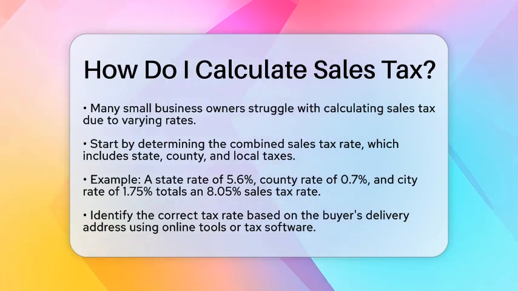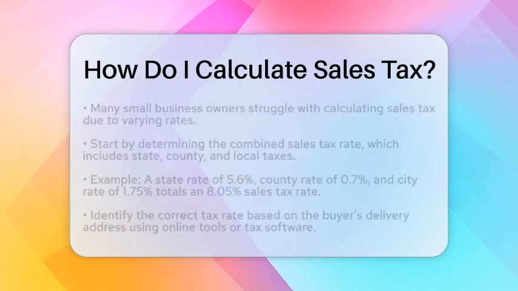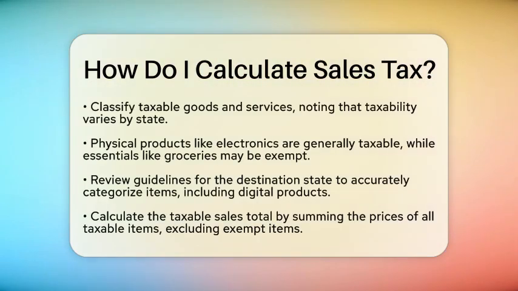Next, classify your taxable goods and services. Taxability can differ from state to state. Generally, physical products like electronics and furniture are taxable. However, essentials like groceries and clothing may be exempt or taxed at a lower rate. Services are often exempt unless the state specifically taxes them. As a remote seller, you should review the guidelines for the destination state to categorize your items correctly. Some digital products like ebooks may also be taxable in certain areas.